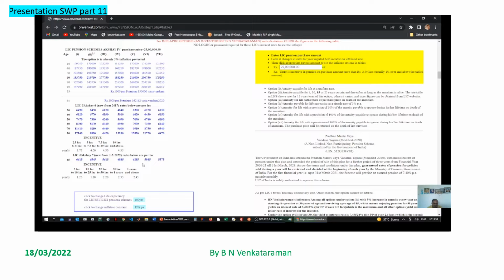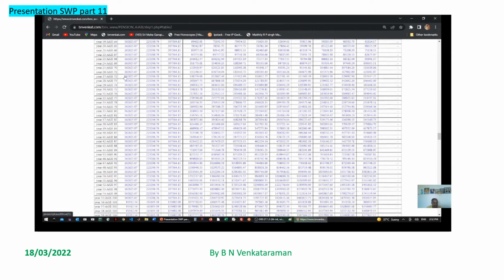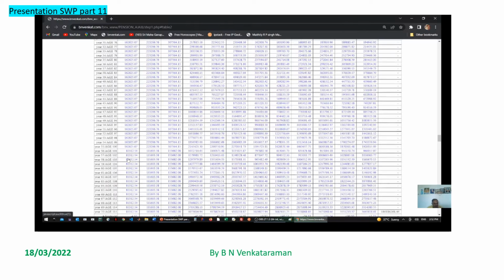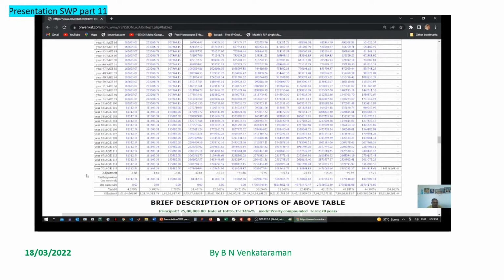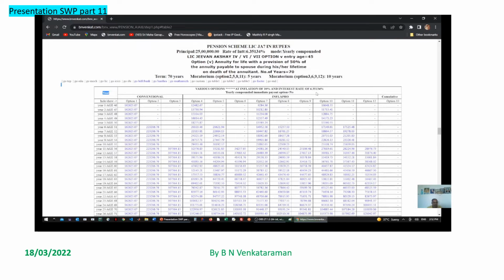Option 5. The annuitant life expectancy is 100 years. After 100 years, let us say the spouse survives for another 15 years. Therefore, the total term has become 70 years for this option, and this also is without return of purchase price. Here the interest calculated was 6.3514%.